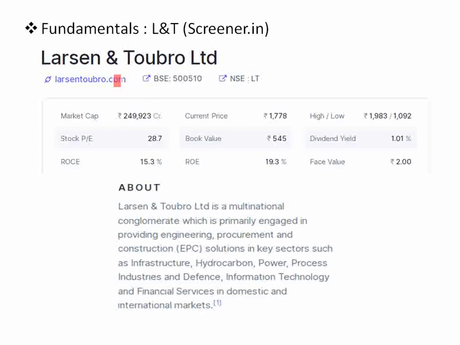This is the introduction to L&T. As we know, it mainly deals with infrastructure and other engineering developments, and it has a market cap of around 2.49 lakh crore. Its current price is around 1788, and its all-time high was around 1983. The stock PE is around 28, which is a good one, and its dividend yield is around 1%. L&T has given a very good dividend over the years.